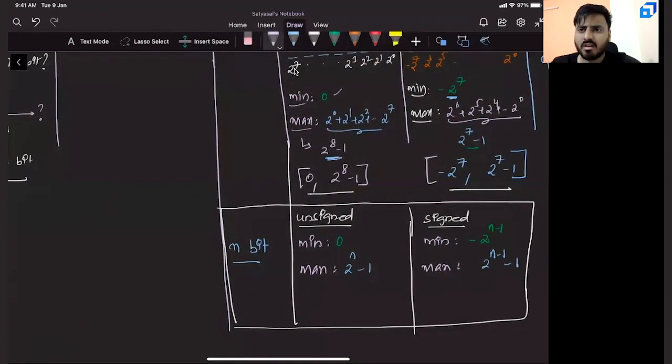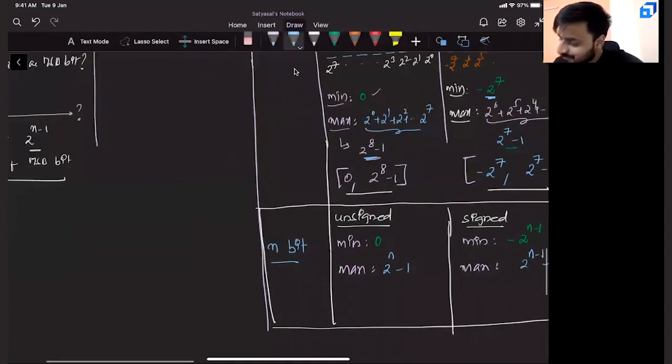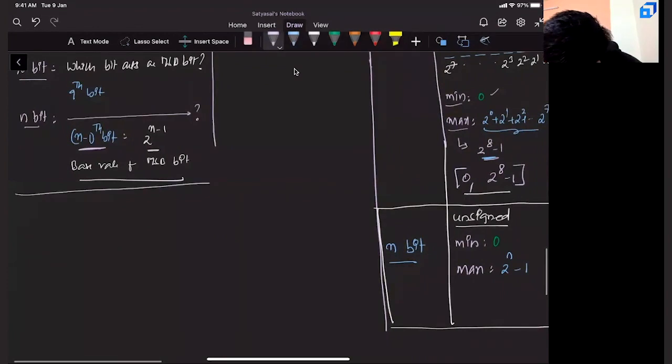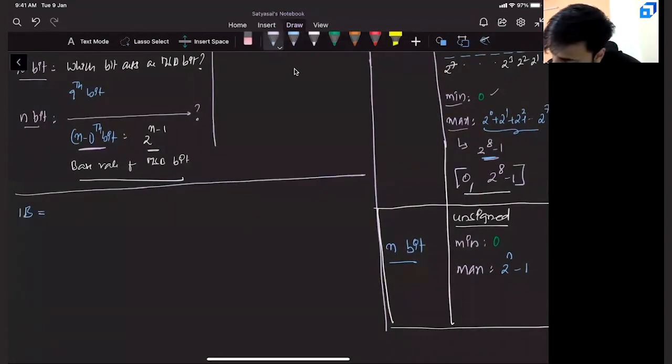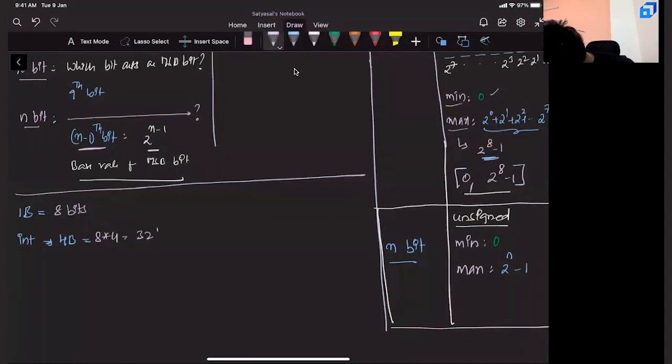Now we can ask, why is that important? Let us see. Now comes the final jugaad. In 1 byte, how many bits are there? There are 8 bits. Correct? Now, your integer, what is the size of your integer? We discussed it yesterday only. It is 4 bytes. That means it is 8 into 4, so can I say it is a 32-bit number?